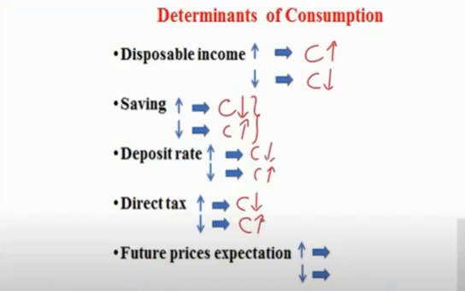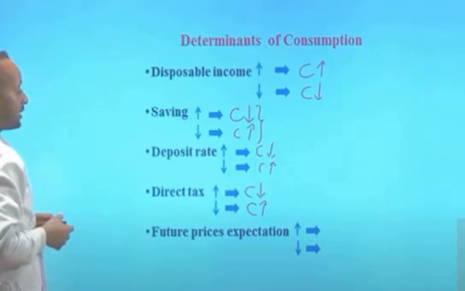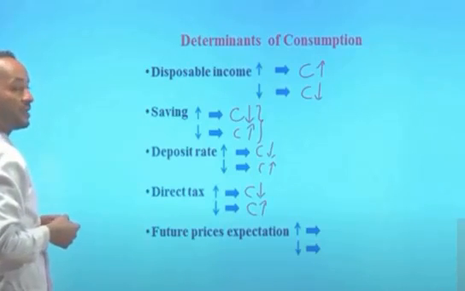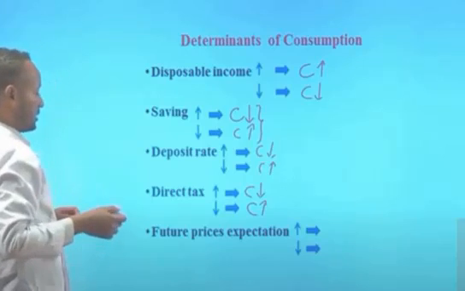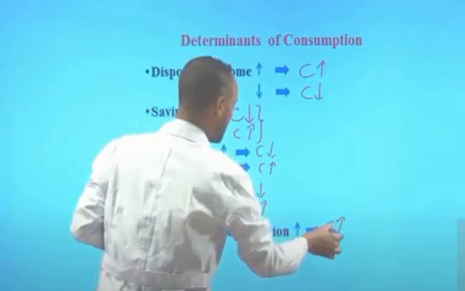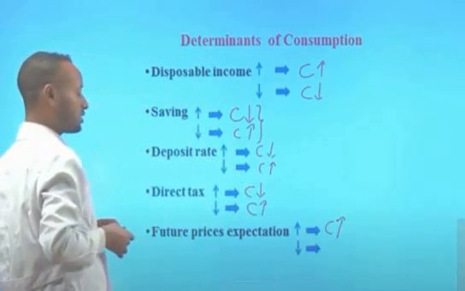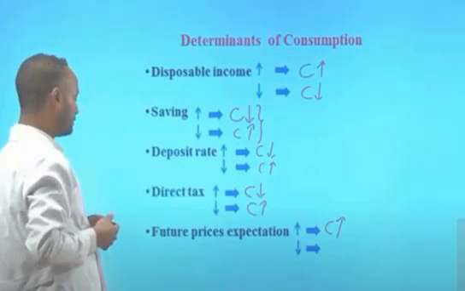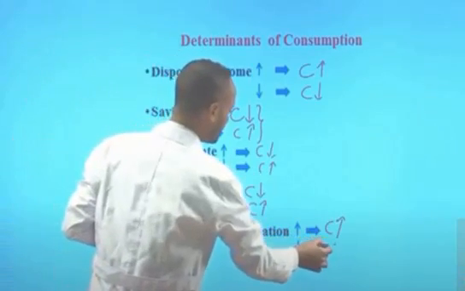Another determinant is future price expectation. If you expect higher prices in the near future, then the total consumption spending will increase, and if you expect lower prices in the near future, total consumption spending will decline.